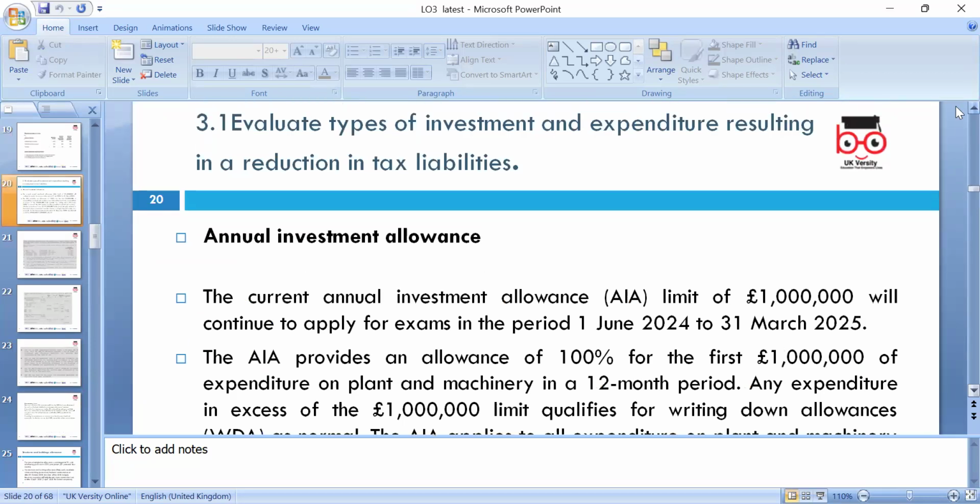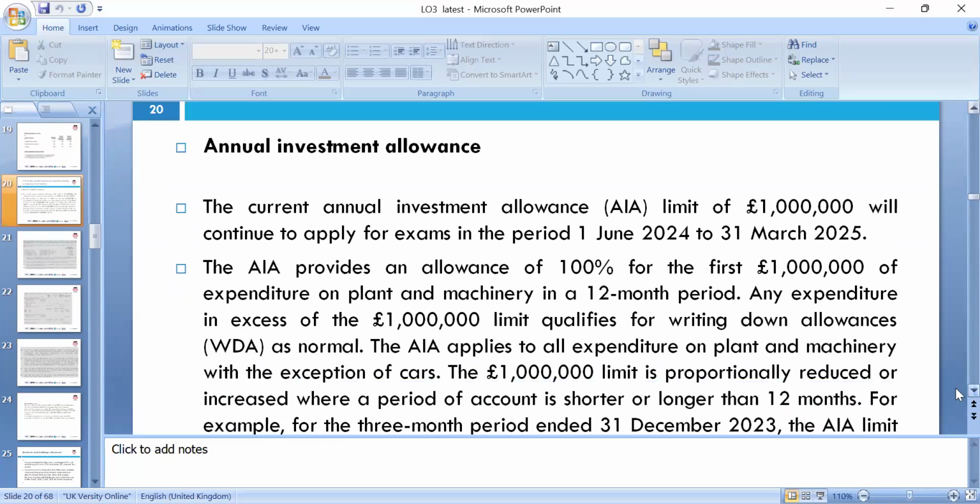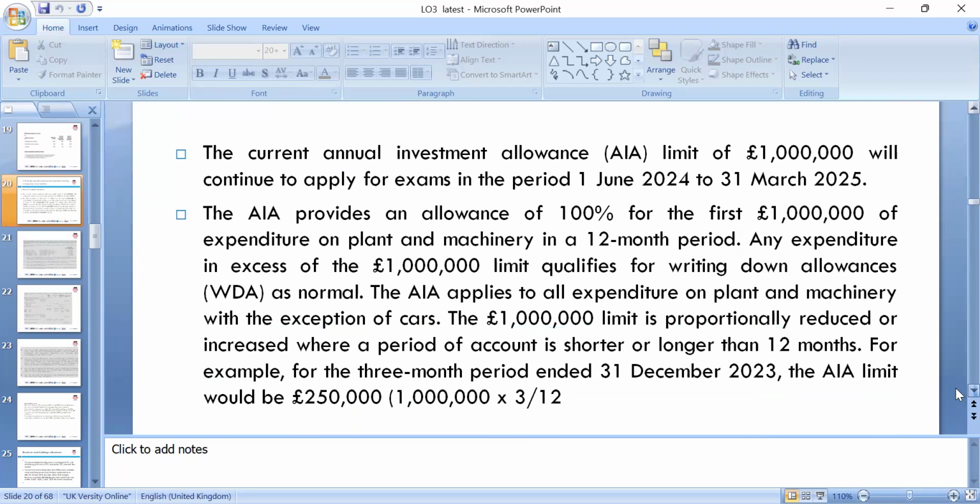Okay, welcome. We'll go through 3.1, which is about evaluating the investment and expenditure resulting in the reduction in the tax liability. The current annual investment allowance, which is 1 million, will continue to apply in the exam, because of course you don't have your exam yet, but we're looking in terms of when you're preparing. So 1st June to 31st March, if you're looking at Finance Act 2024, annual investment allowance is 100% first year of the expenditure on plant and machinery in 12 months. Any expenditure in excess of the limit qualifies for the written down allowance as normal.